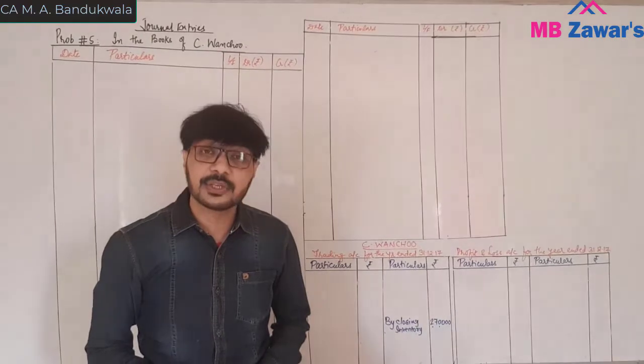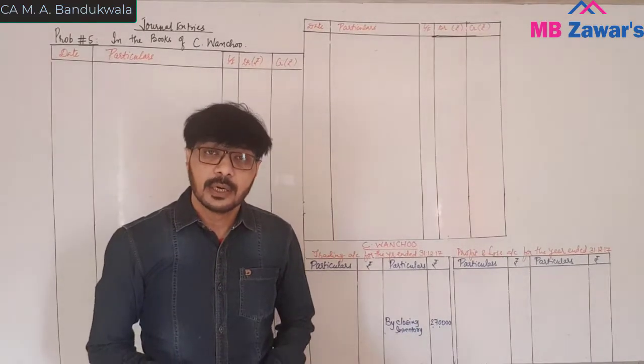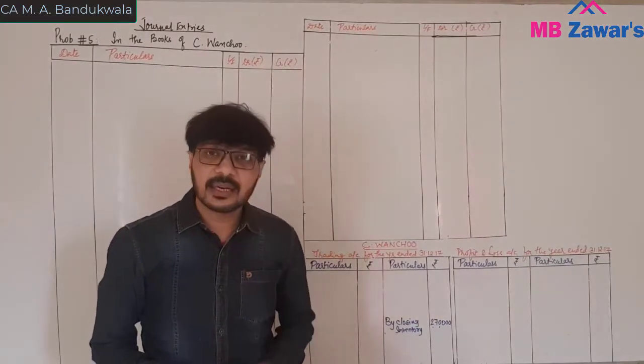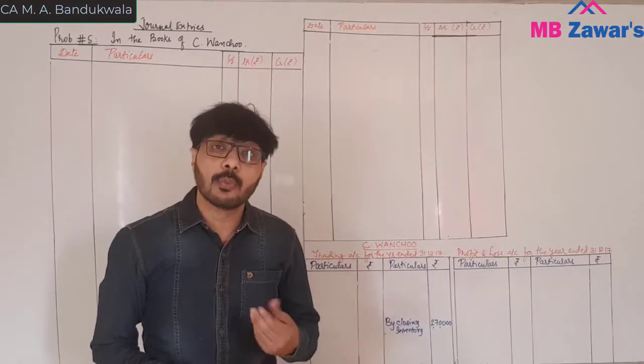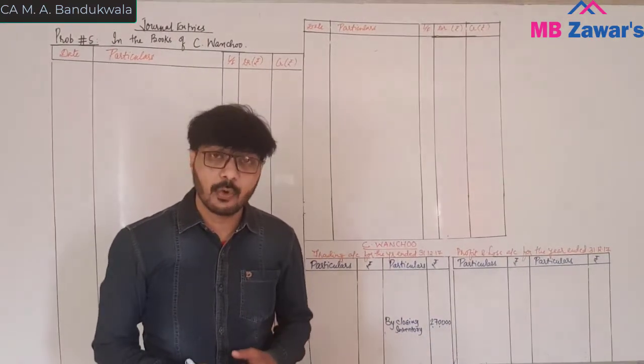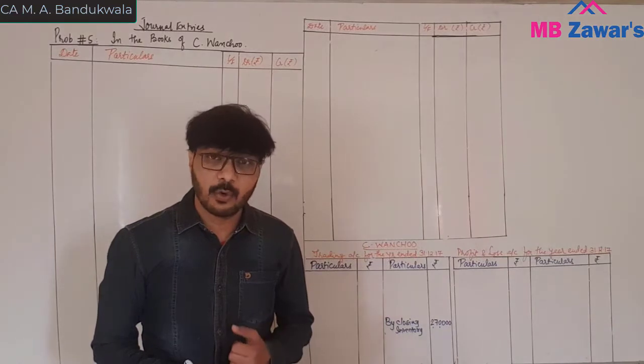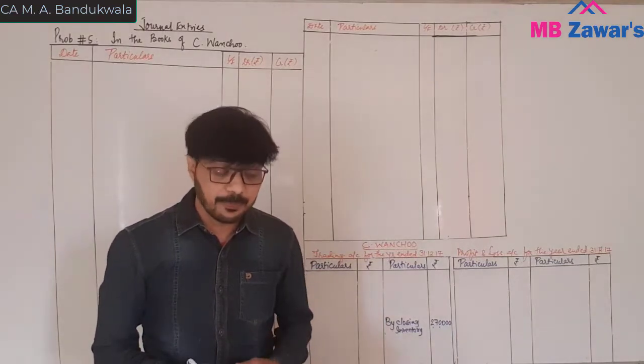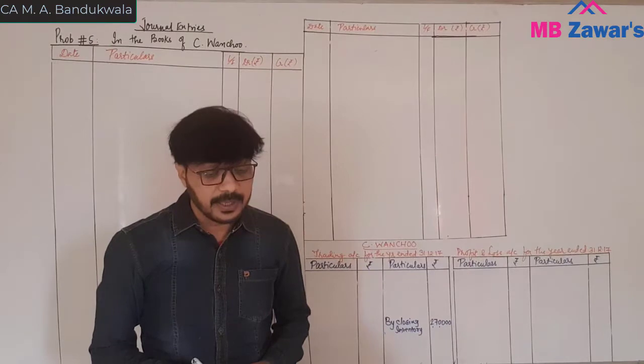Now we'll just come to trial balance and we'll pass the entry. Capital account is a balance sheet item. We are not preparing here a balance sheet unless and until they have asked you to prepare the opening entries. If they have asked you to prepare the opening entries, in that case we prepare the balance sheet. Here we are not preparing.